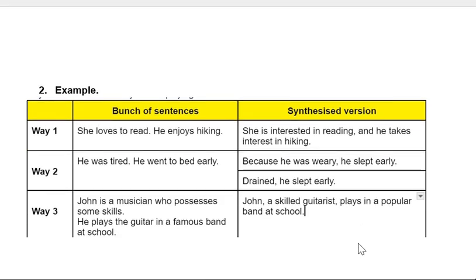So these are some examples of synthesizing ideas. Take a look at number 1, number 2, number 3. You can simply pause the video to have a closer look at every single one of them. Take your time, read the examples, and read also the synthesized version after they're combined together cohesively.